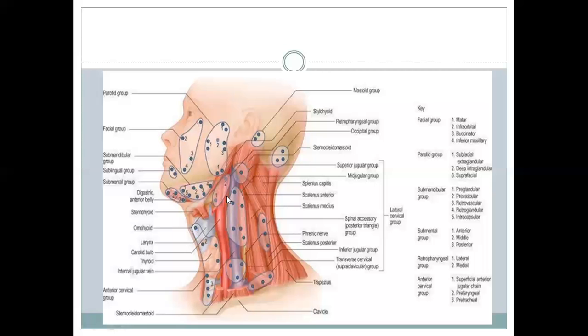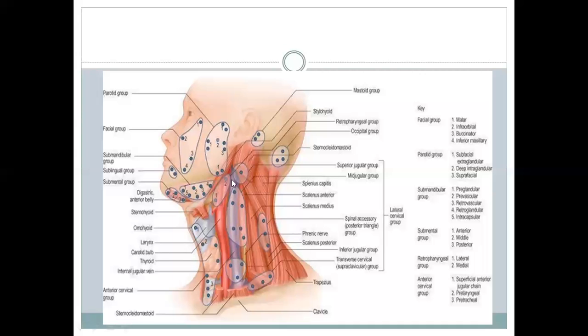This is the internal jugular vein, this is the carotid artery, this is the phrenic nerve, and the vagus nerve should be in between them. So this is the internal jugular vein.